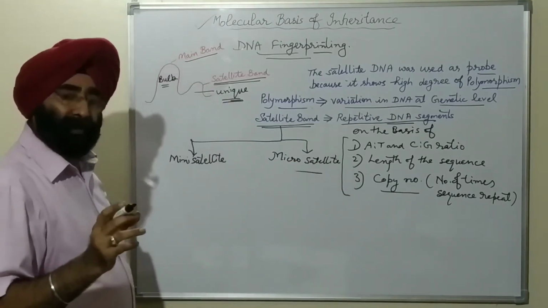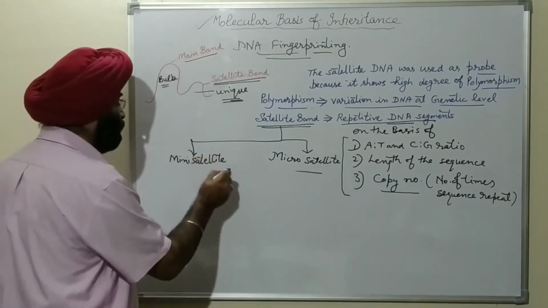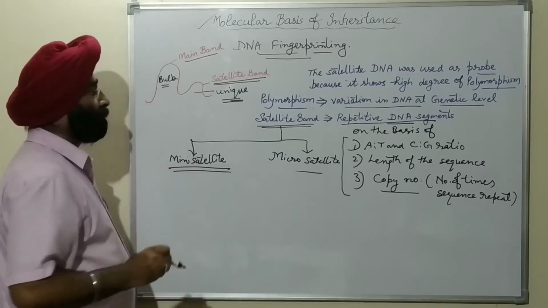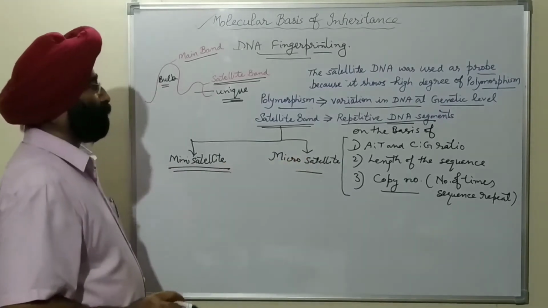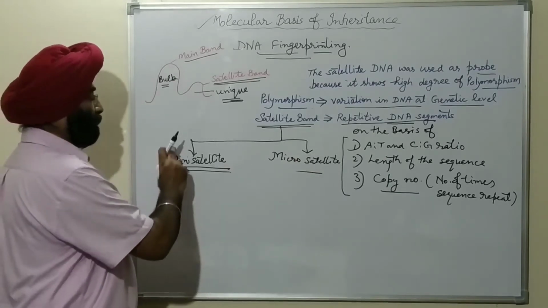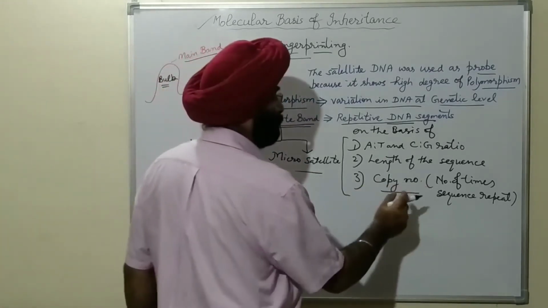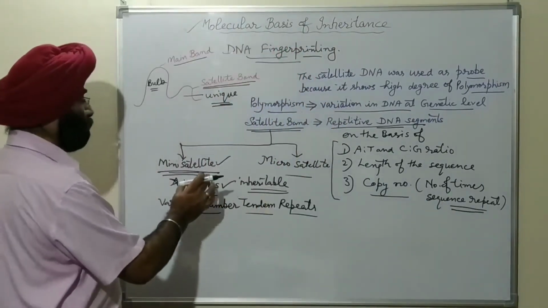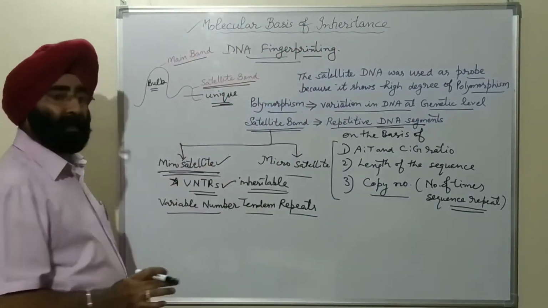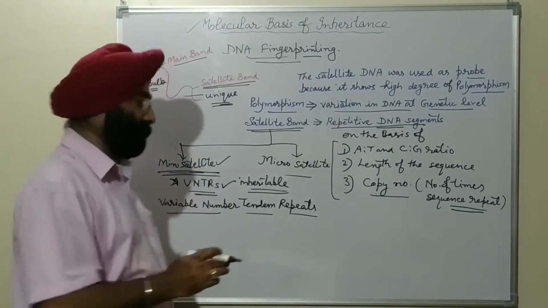For DNA fingerprinting, we use the mini satellite portion and discard the microsatellite portion, because the mini satellite contains the repetitive sequence which we want.